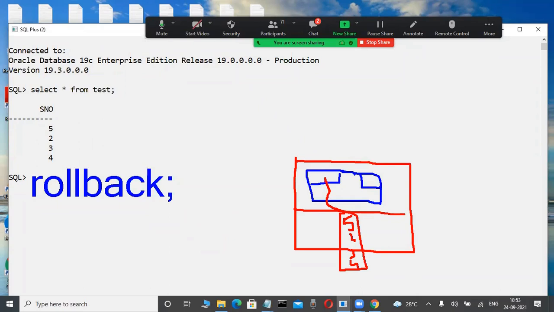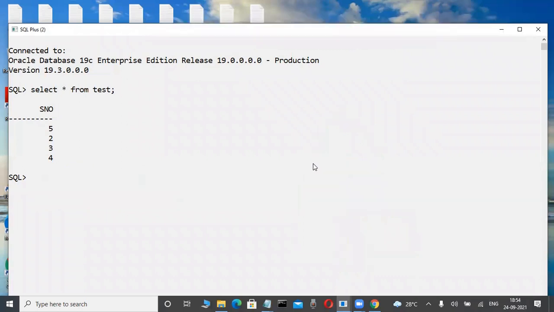Okay, I agree. But in that case, the new data and old data are gone from memory. Whenever I use rollback, rollback means undo the transaction from memory. But is any data there in memory? No, the data is not there. That's why after saving that one, even if we try to undo the transaction, it won't work. Very good.